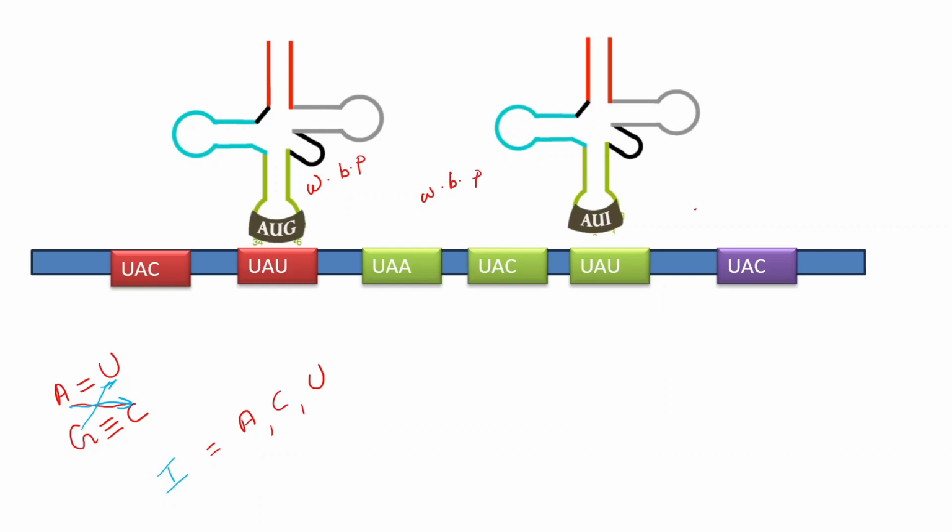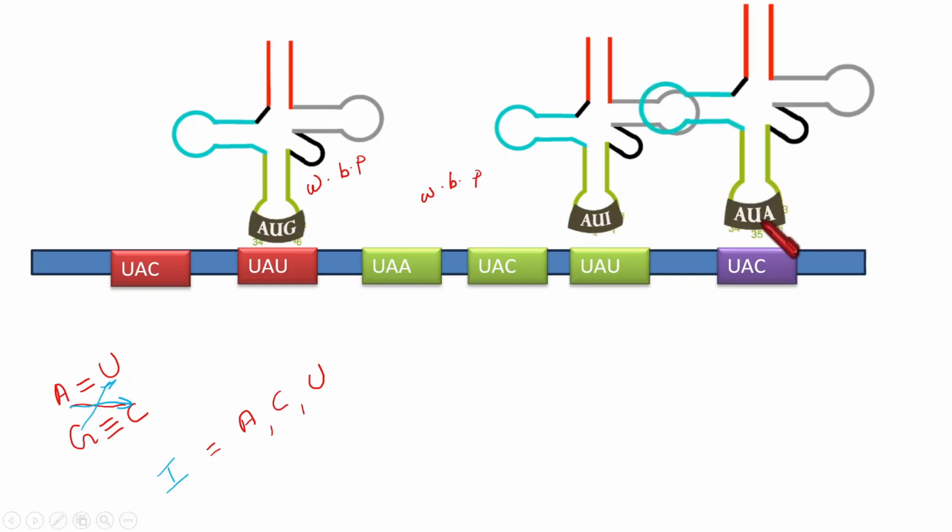Okay. Then came another tRNA. Look at its anticodon base sequence. Here also, the first two bases follow the Watson and Crick rule. But the third one, instead of forming a base pair with uracil, forms a base pair with this cytosine. Again, a Wobble base pairing.